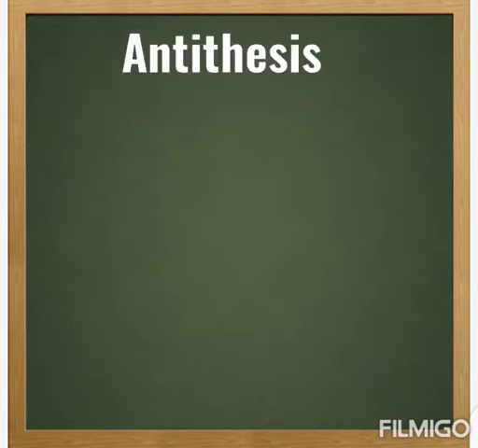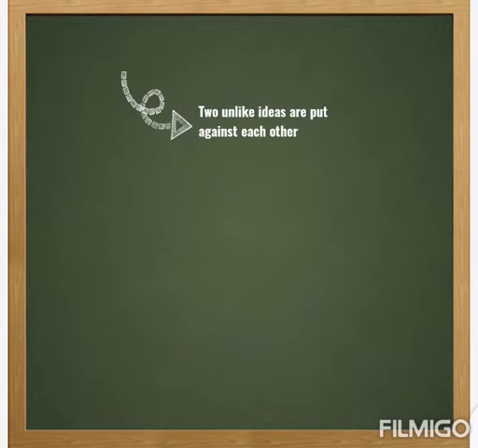The next one is antithesis. Antithesis is a figure of speech in which two unlike ideas are put against each other for the effect and obvious contrast. What do you mean by this?